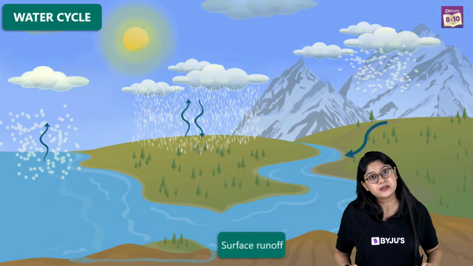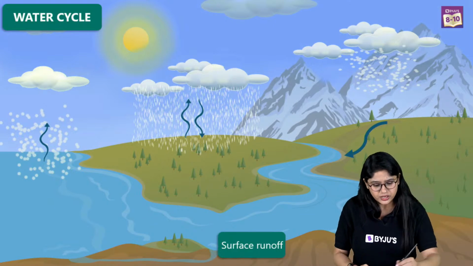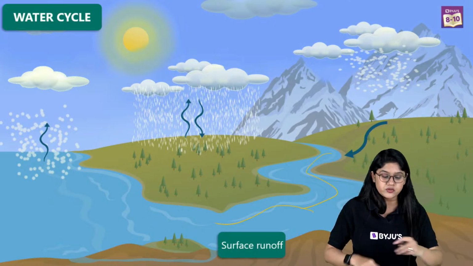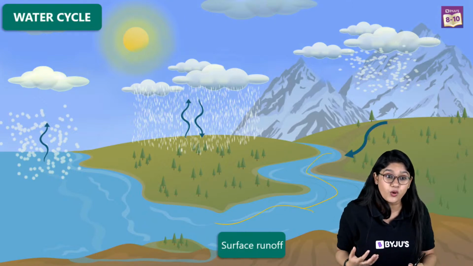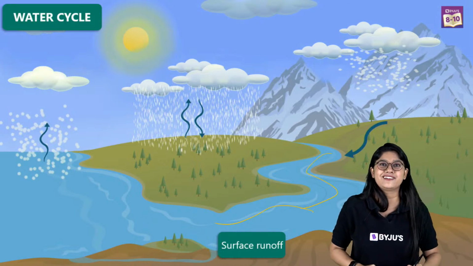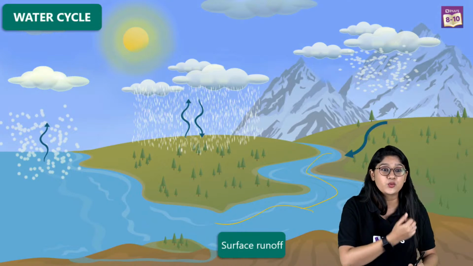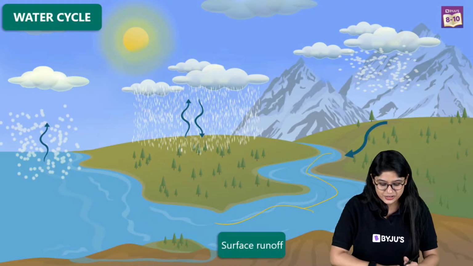Surface runoff is nothing but as the water falls, it will be moving on the surface, and some of the water will be there on the water surface, and some of it will be going into the underground water, and of course will be filling up the groundwater or increasing the groundwater level. Yes? So are we clear, everyone?